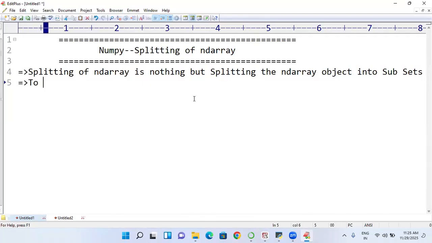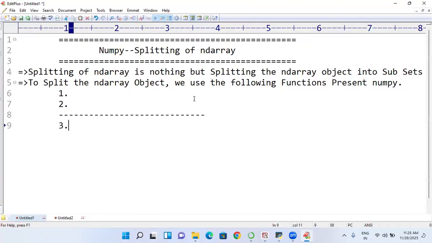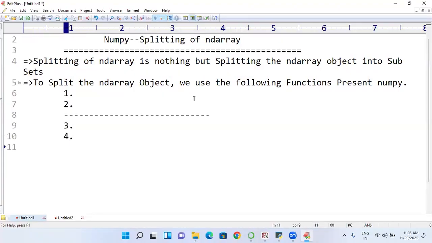To split the ND array object, we use the following functions present in the NumPy module. Number one function, I am going to write it. Number two function. These are for one purpose. Number three, number four, and number five are for another purpose.